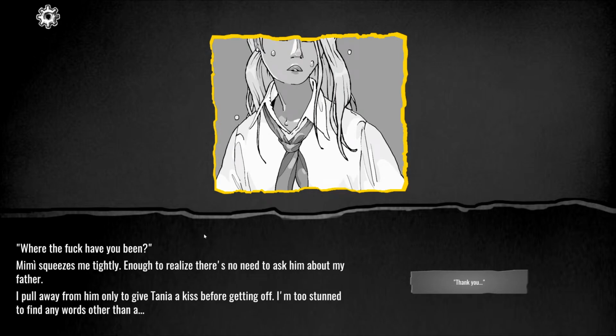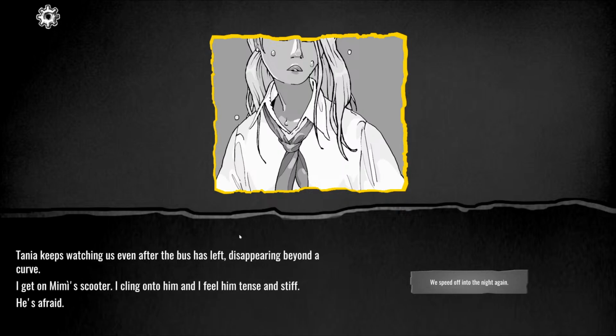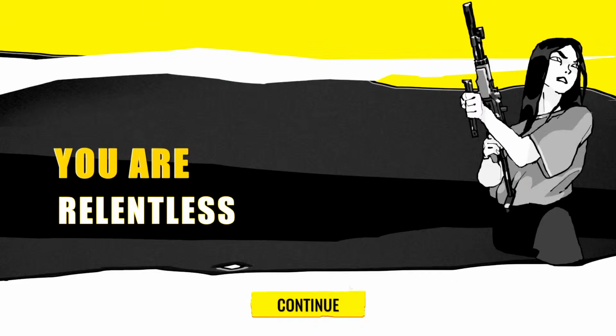Mimi squeezes me tightly, enough to realize there's no need to ask him about my father. I pull away from him only to give Tanya a kiss before getting off. I'm too stunned to find any words other than a thank you. Tanya keeps watching us even after the bus has left, disappearing beyond a curve. I get on Mimi's scooter. I cling on to him, and I feel him tense and stiff. He's afraid. We speed off into the night again.